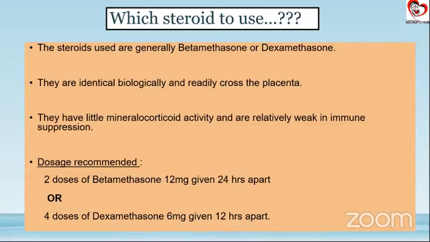Now, if we have to choose between these two, the recommendation says betamethasone, because dexamethasone has some additive in it, which has been linked to possible brain developmental issues in the baby. So if a preferable option is asked between the two, it is betamethasone that we definitely prefer.